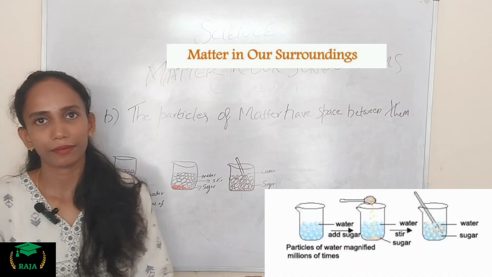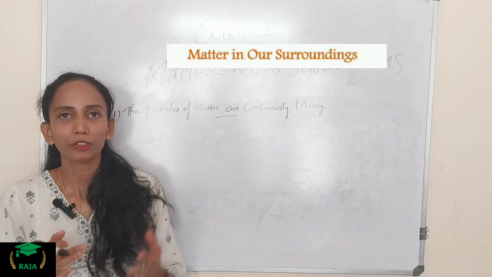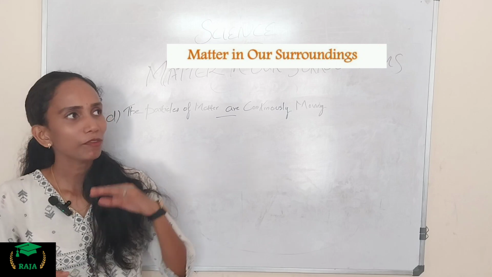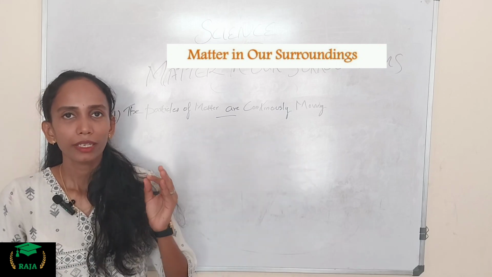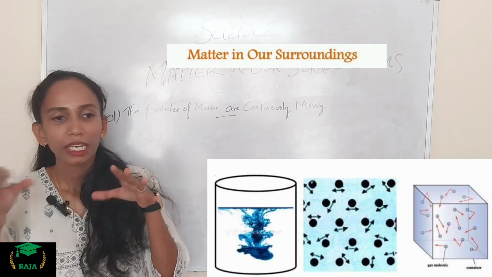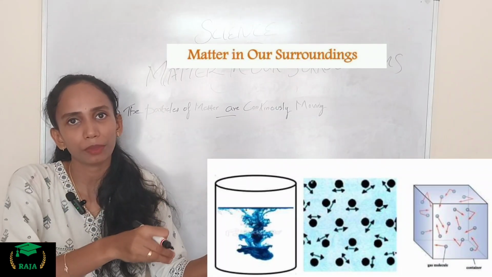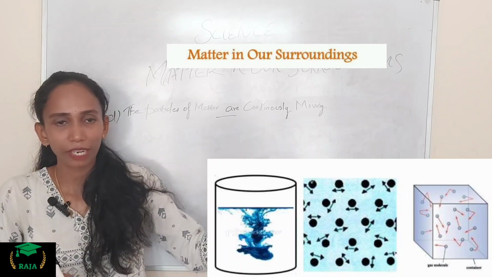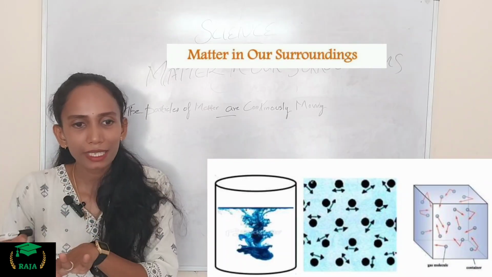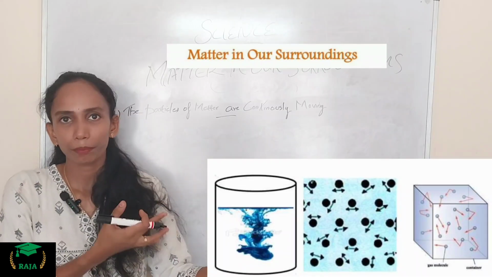Clear? Okay. The particles of matter are continuously moving. This belongs to the matter experiment. I will show the picture here. Take some water in the beaker and put a drop of blue or red ink color slowly along the sides of the beaker. You can see in the picture, right? Leave it undisturbed for a few hours. We can see the change in that beaker.